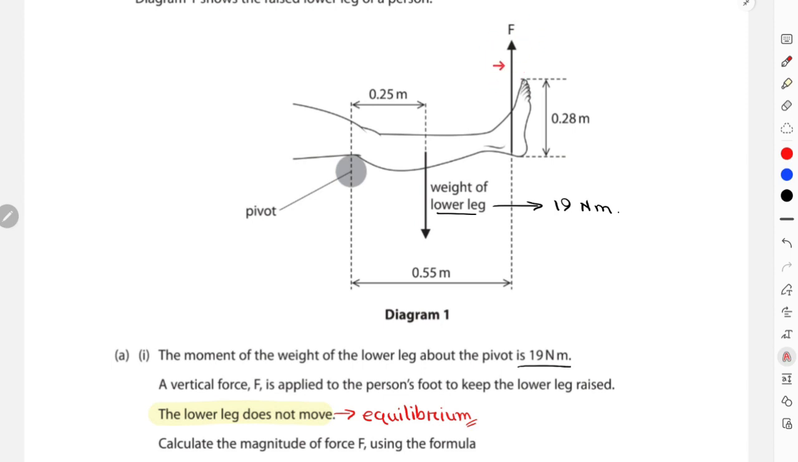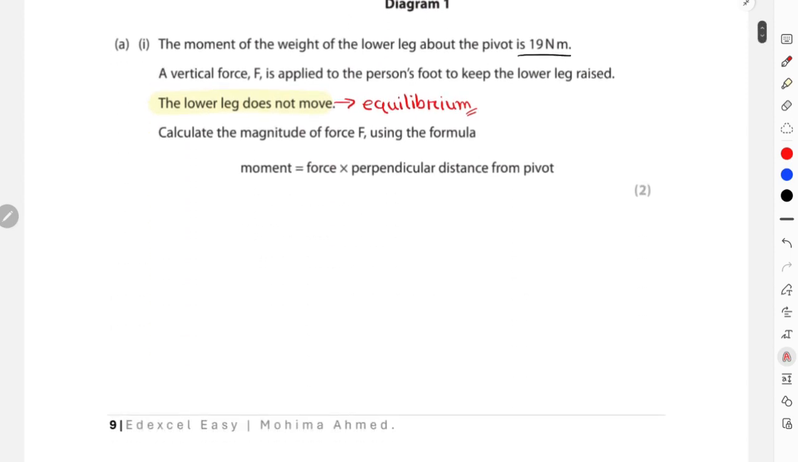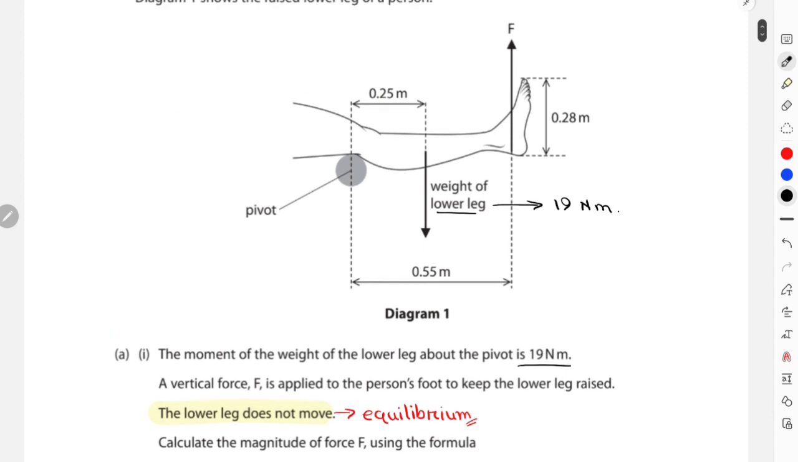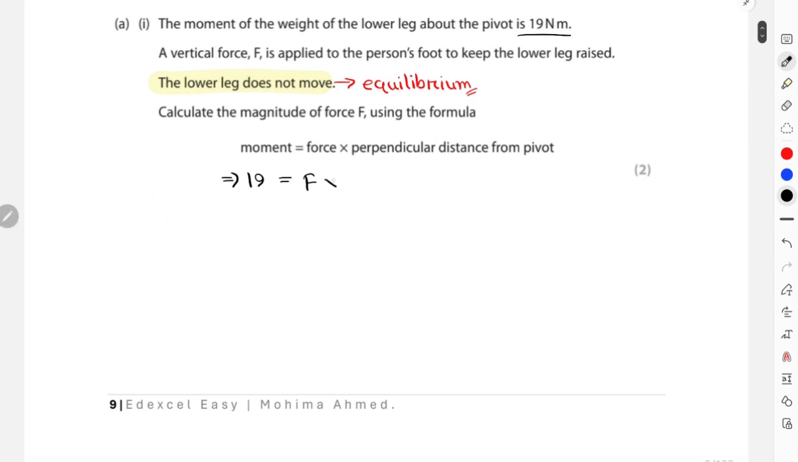So I already know the moment for this F, that is 19 Newton meter. So I'll just move on and start writing that this is 19, force is unknown, and perpendicular distance from the pivot is, what, 0.55 meter, right? From the pivot to the very end, from where the force was acting, that was 0.55 meter. So eventually you will get F = 19 over 0.55, and that is equal to 34.5.